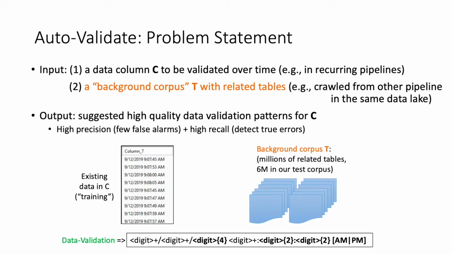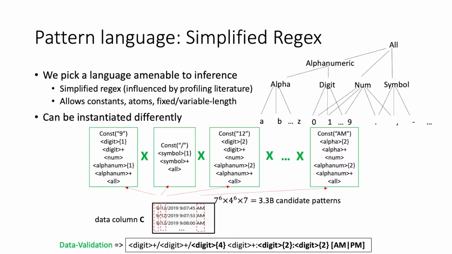And second, we determine the best fit pattern among the hypothesis patterns by cross-referencing the tables in the background corpus T. We will elaborate the ideas in more detail. First, we leverage a pattern language for hypothesis pattern generation. On the right is the generation hierarchy of the pattern language we picked, amenable for inference.